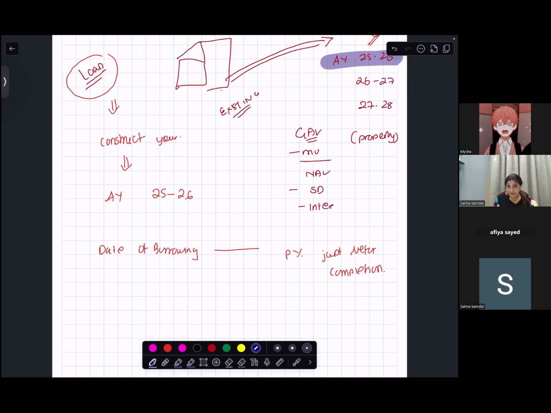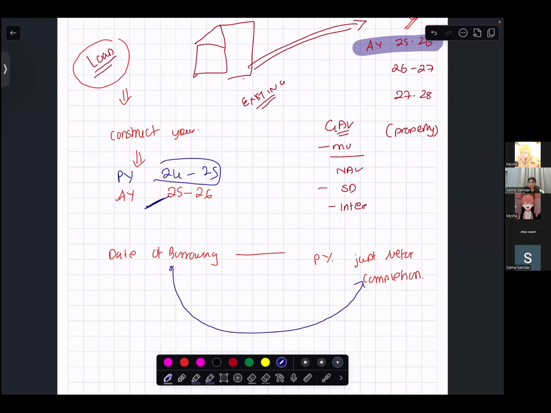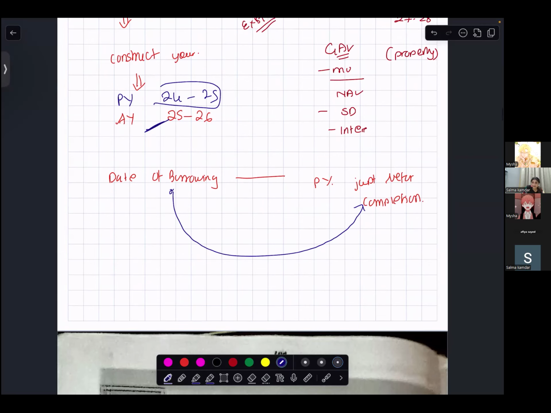So, your construction has got completed when? In this assessment year, or you could say your construction got completed in the previous year 24-25. So, whatever previous year falls just before the completion, from the date of borrowing till the previous year just before the completion, you will calculate the interest.